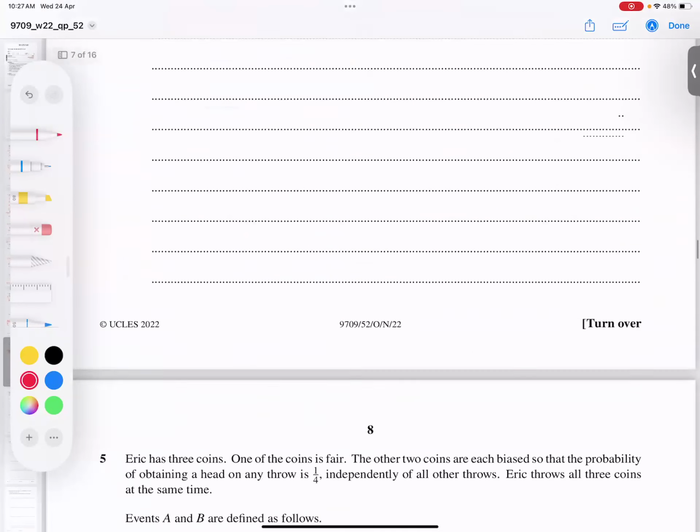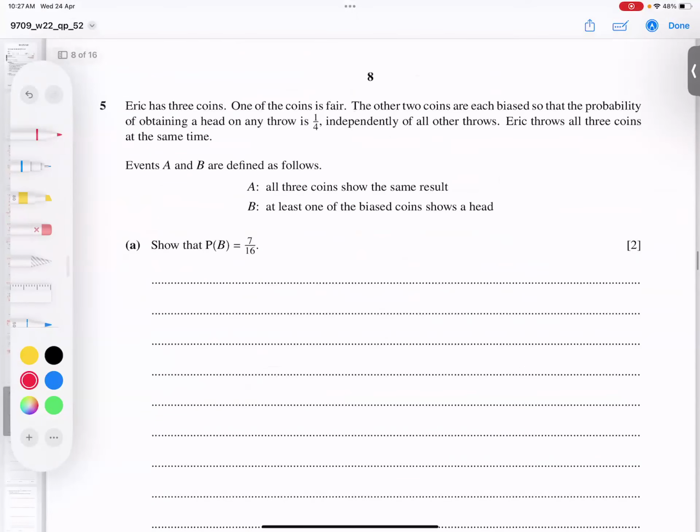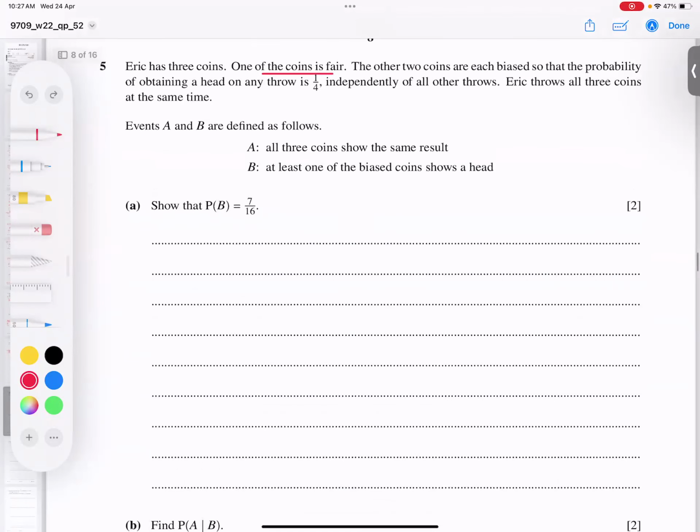Okay, let's go for the next question. Next question is number 5. Eric has 3 coins. 1 coin is fair, the other 2 coins are biased, and the probability of obtaining a head is 1 by 4. It means 1 is fair, but the next two are biased. So what is the method? Eric threw all 3 coins at the same time.